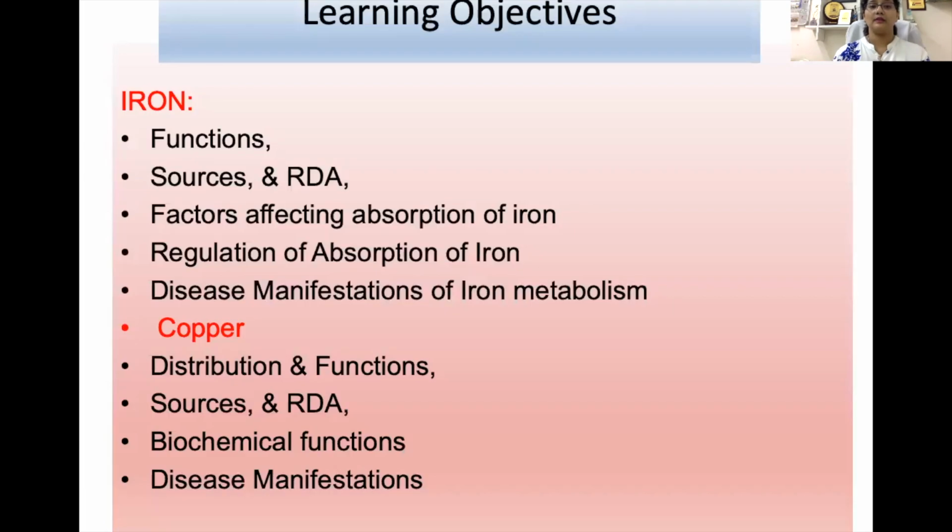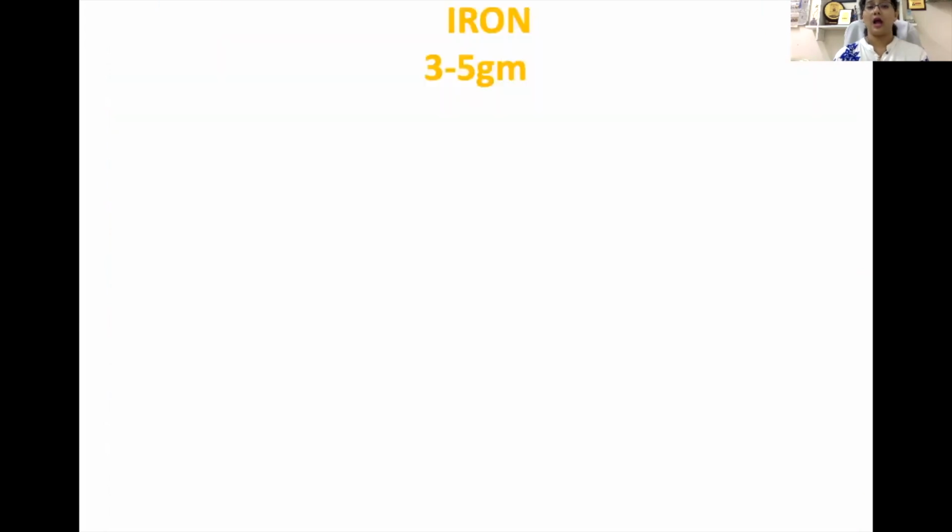So the learning objective of today's lecture is, for iron, we are going to study its function, sources and RDA, then factors affecting absorption of iron, regulation and absorption of iron, and the manifestations of iron metabolism. In copper, we'll again study distribution and its function, sources, RDA, biochemical functions of copper, and the manifestations of copper. So let's start with iron first.